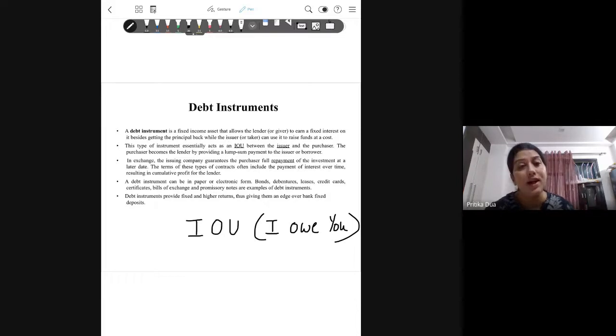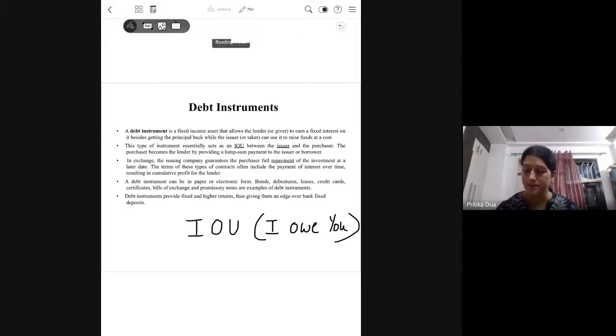On the other hand, the ones which have a longer duration, like your long-term loans, and generally debentures and bonds, become the capital market instruments. Now, a loan would not be a capital market instrument, but it is an example of a long-term debt instrument.